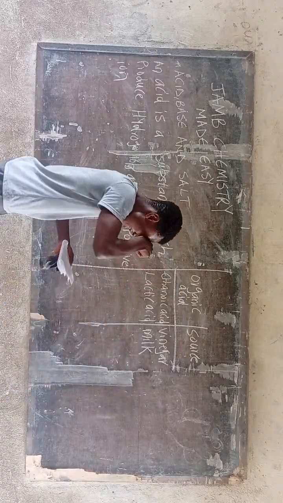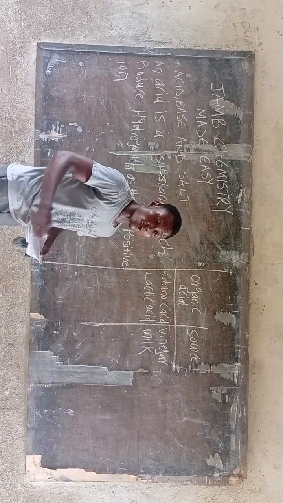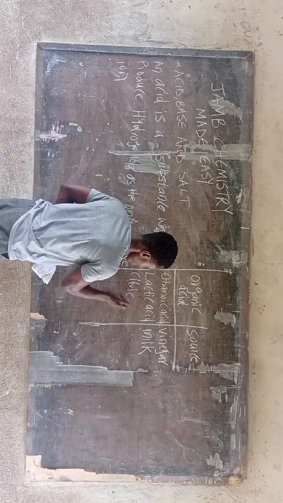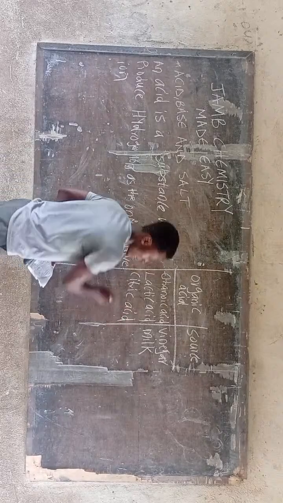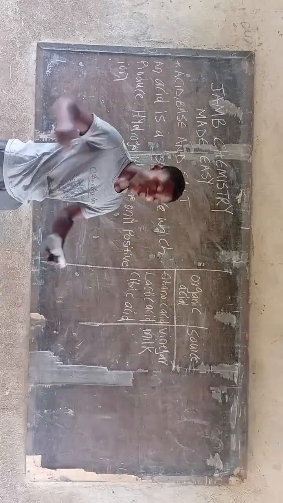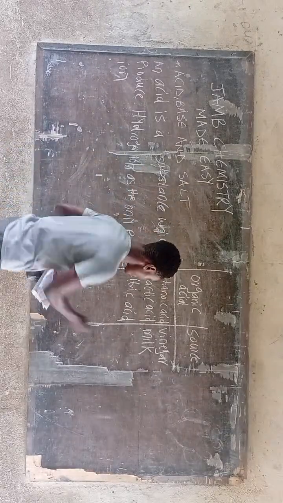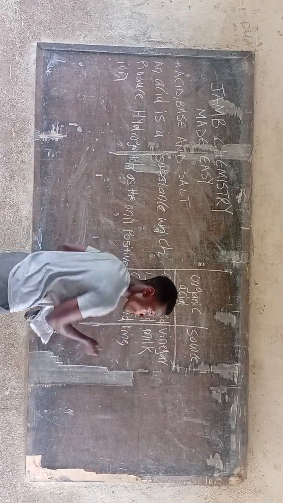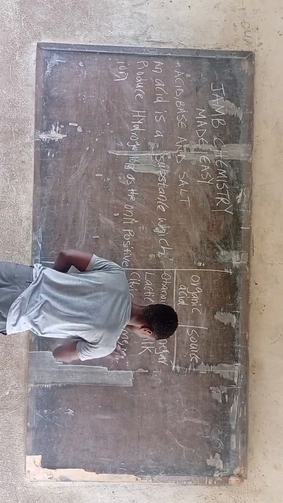Citric acid is gotten from lime. It is also gotten from lemon. So the citric acid can either be gotten from lime or from lemon. So for the purpose of this class, let's put both of them. We say lime or lemon.